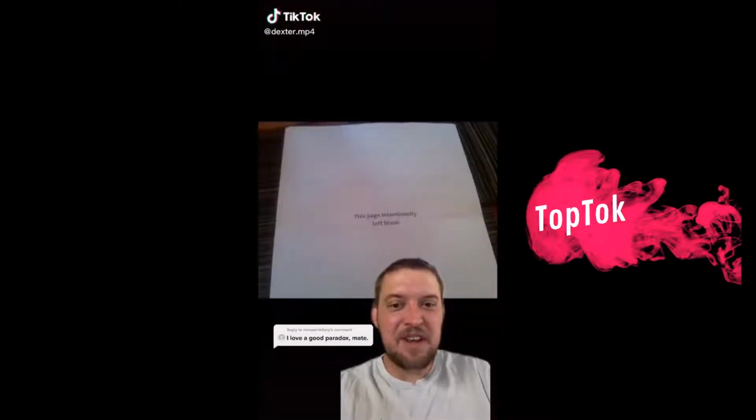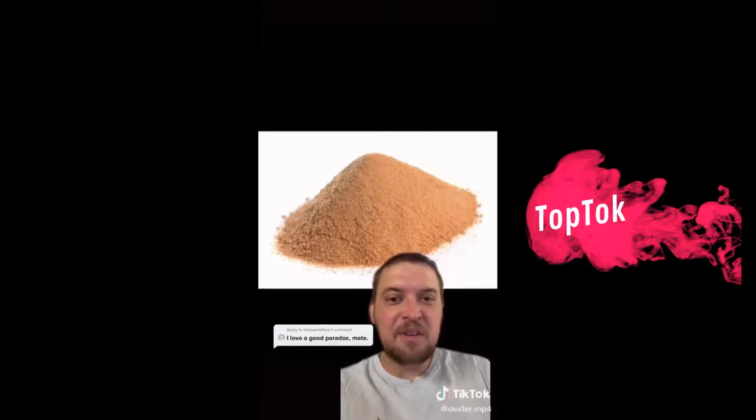Let's do a paradox speed round then. This page is intentionally left blank. The Socrates paradox notices that if you have a heap of sand and remove it one grain at a time, eventually you won't have a heap. So can a single grain of sand make the difference between a heap and a non-heap?